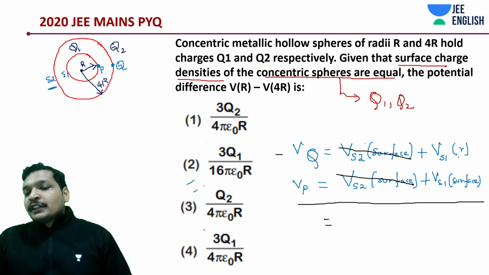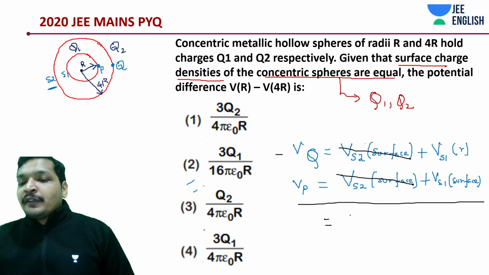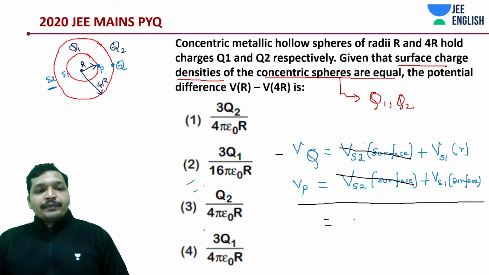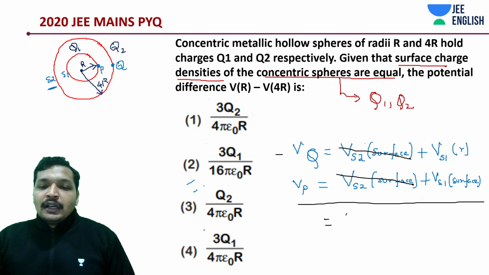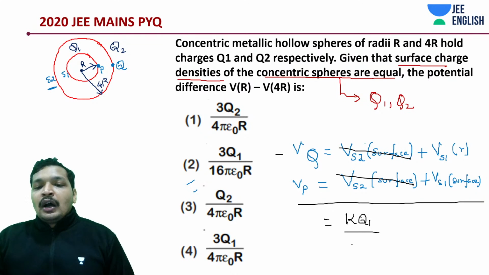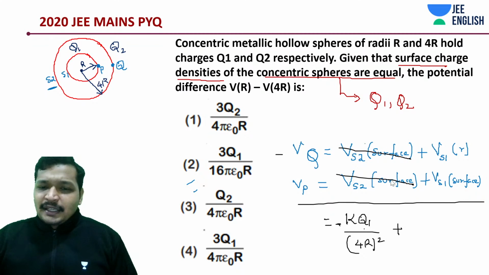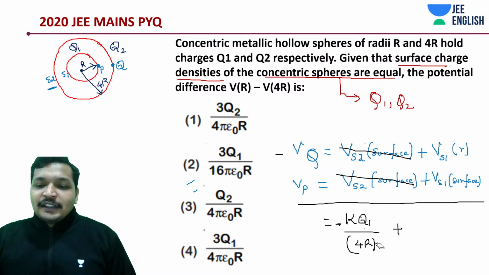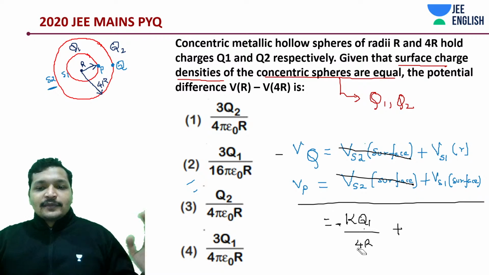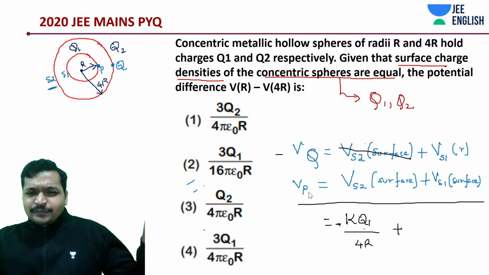And this is going to be a function of VS1, R is going to be a function of 1 by R, KQ1 by R. Quickly, if you want to do it, this is going to look something like this: KQ1 by, this is going to be a negative sign, 1 by 4R. Not R square, not 4R square. I'm really sorry, I do this often. It's just 4R, right? Potential. My mistake.